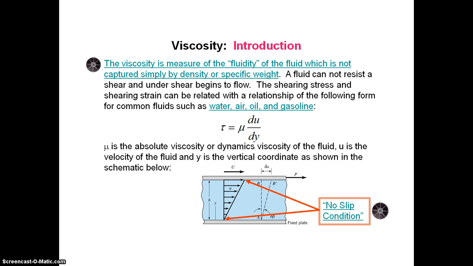Viscosity. Viscosity is the measure of the fluid which is not captured simply by the density or specific weight. A fluid cannot resist a shear; under a shear it begins to flow. The shearing stress and the shearing strain can be related with the following form for common fluids such as water, air, oil, and gasoline: tau is equal to mu into du by dy, where mu is called the coefficient of dynamic viscosity of the fluid, u is the velocity of the fluid, and y is the vertical coordinate shown in the figure.